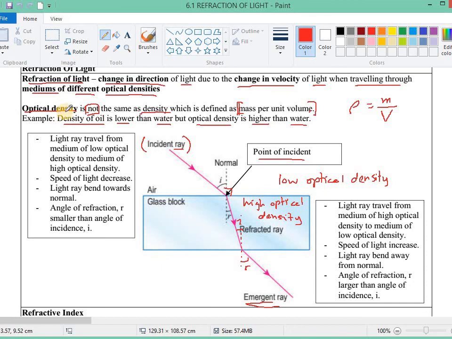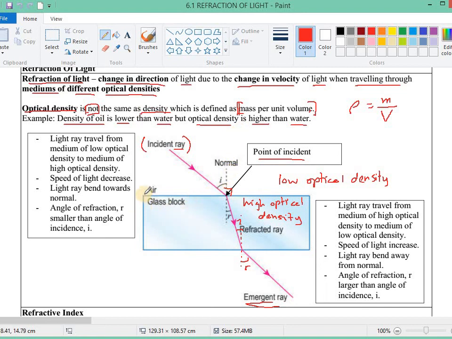So what is optical density? Optical density is not the same as density, which is defined as mass per unit volume. So this is density here, mass per unit volume. For example, the density of oil is lower than water, but its optical density is higher than water. This shows us that optical density and density are different. They are not the same thing.